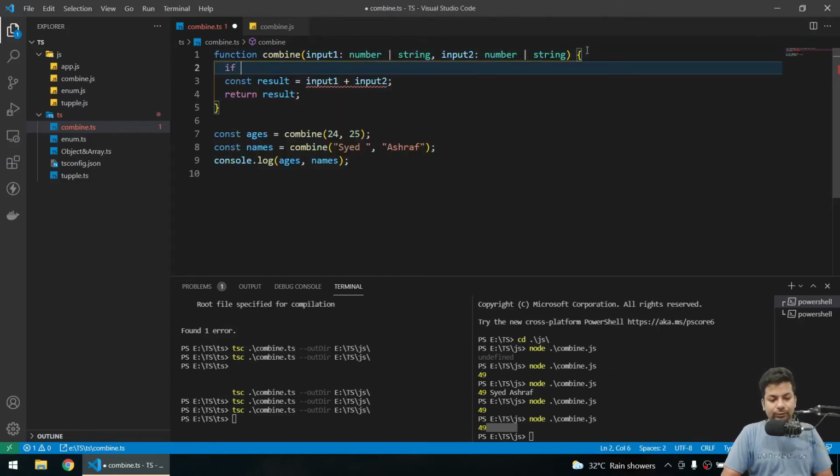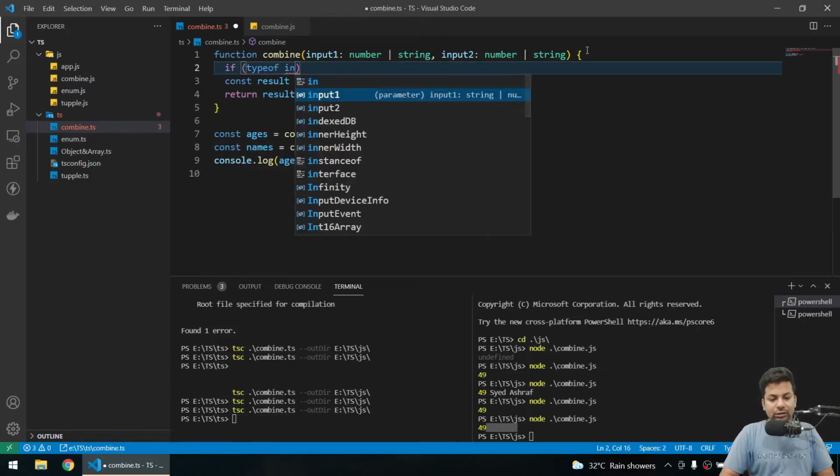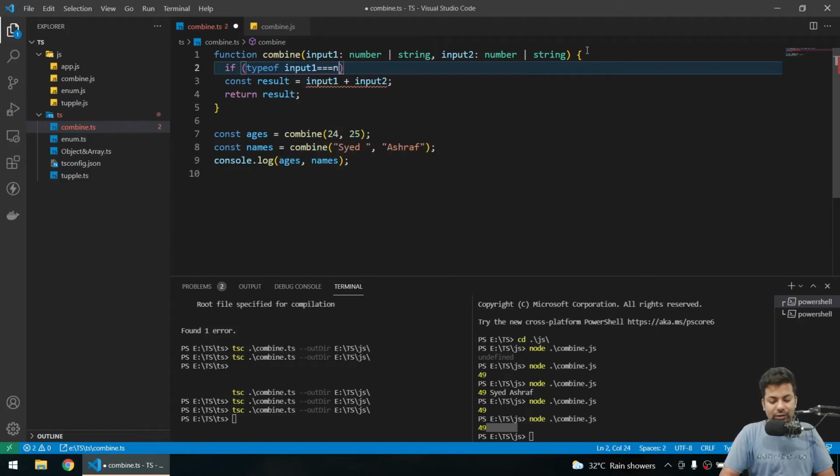We'll say if type of input 1 is equals to number, it's showing you there.